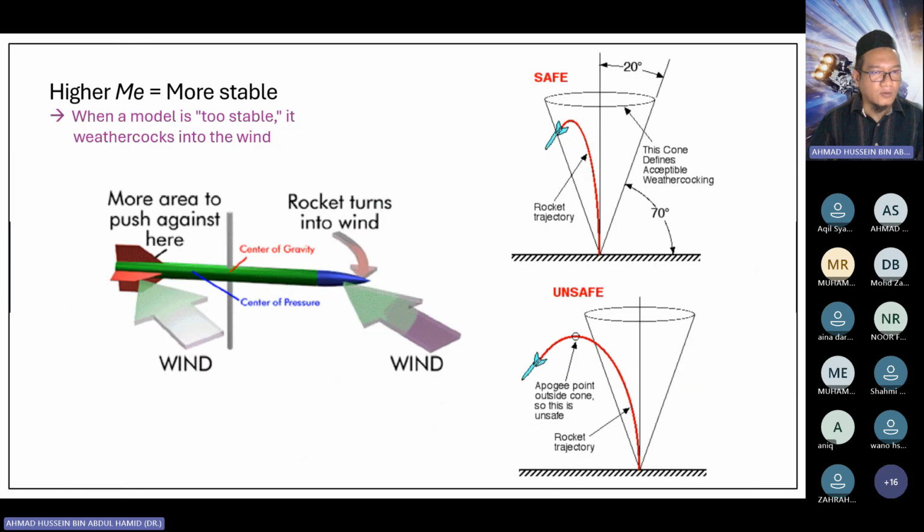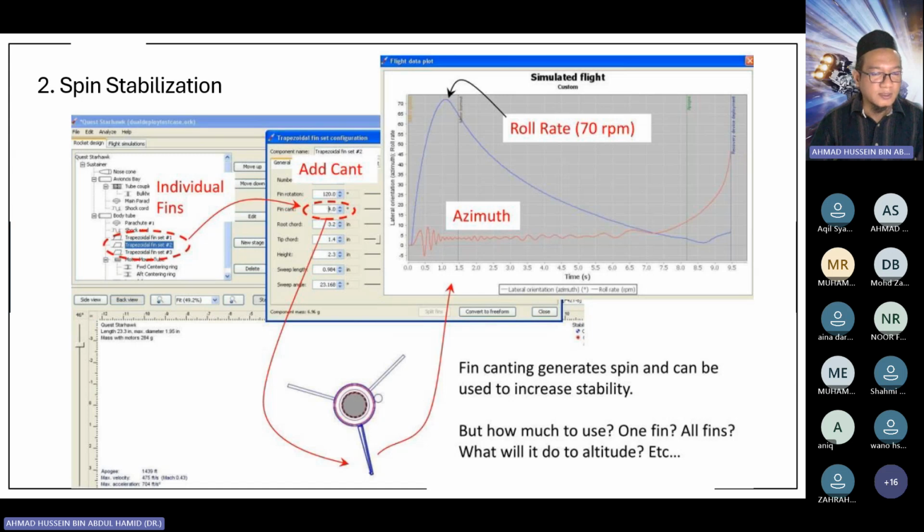So this is one way to measure the stability. But another option, if you want to increase the stability of your rocket, is by spinning your rocket. This is another approach. You can consider this to increase the stability of your rocket by inducing spinning motion, using fin canting, where you cant the fin at a certain angle. But the question is how much cant angle. Is it on one fin, or should you cant all fins? And what will it do to the altitude? All this information you can simulate in OpenRocket.